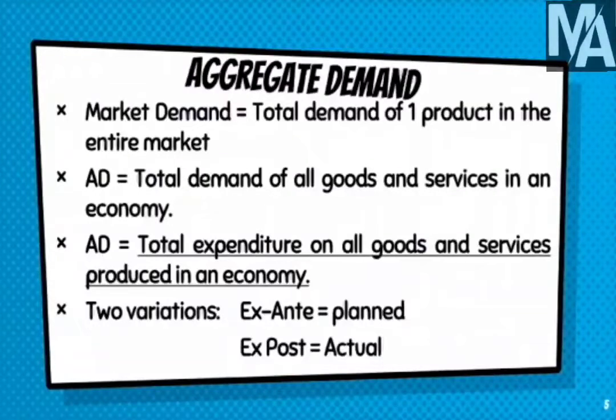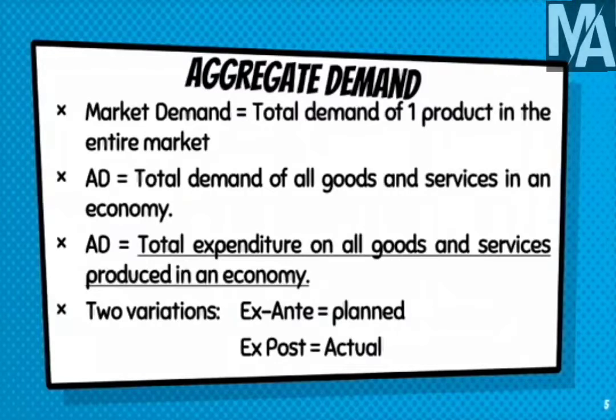There are two variations for aggregate demand. The first variation is called ex ante aggregate demand, which means planned aggregate demand. This will be useful for the end of the chapter, so it is very, very useful to remember this right now. Whereas the next variation is ex post aggregate demand, which is the actual demand or which is currently happening right now.